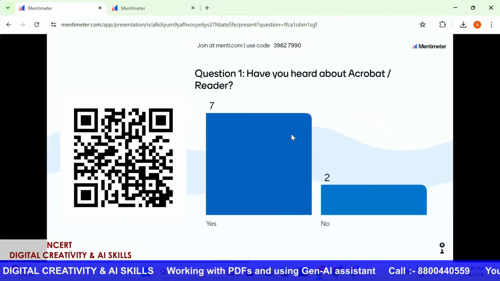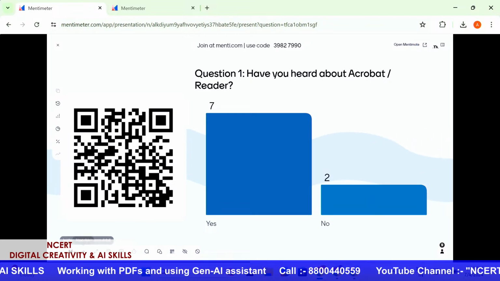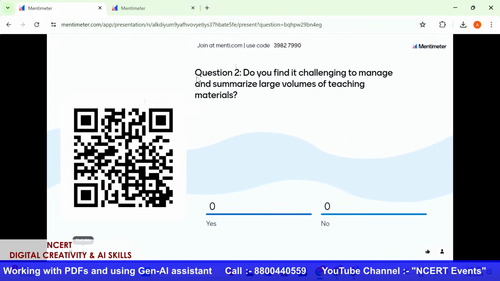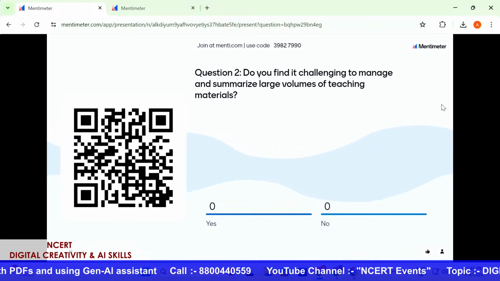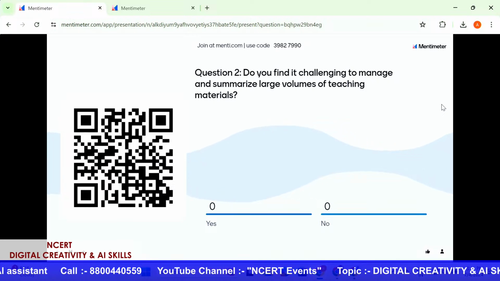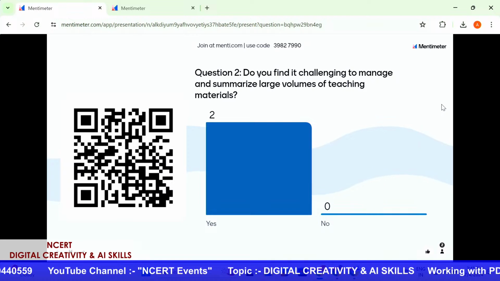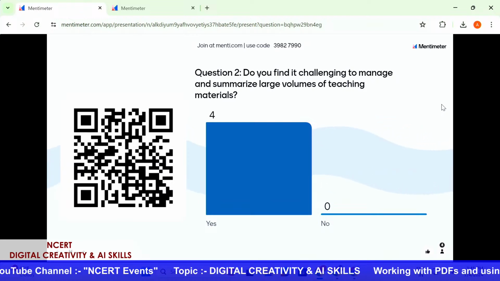I do have a follow-up question for all of you, which is my second question for today, and I'm just going to jump to that, which is, do you find it challenging to manage and summarize large volumes of teaching material? I'm sure as educators, every day we use so many teaching and learning materials, right?